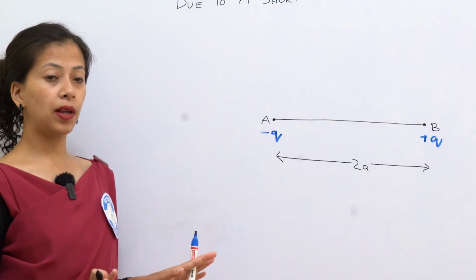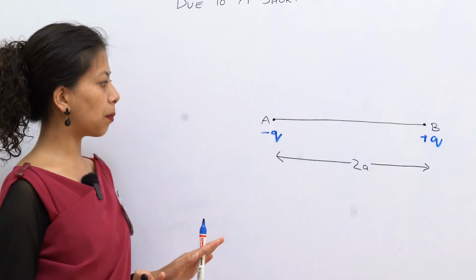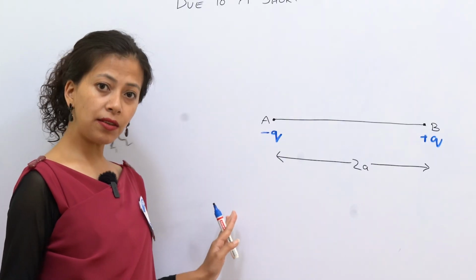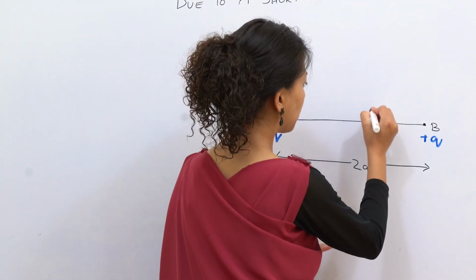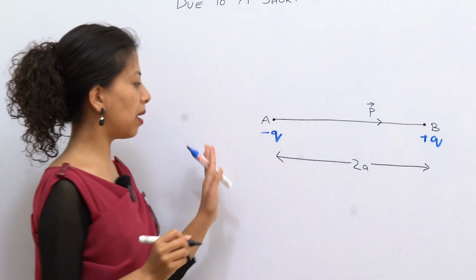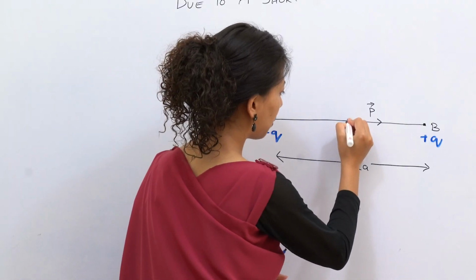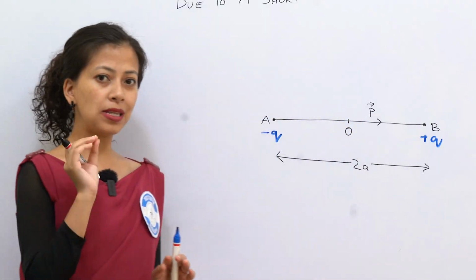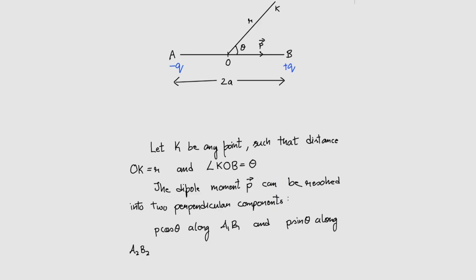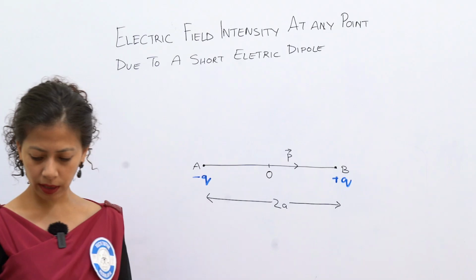If you still remember, the direction of the dipole moment is from negative charge to positive charge. So dipole moment P points from negative to positive. Point O is the center of the dipole. Let K be any point such that the distance OK is equal to r and angle KOB is equal to theta.